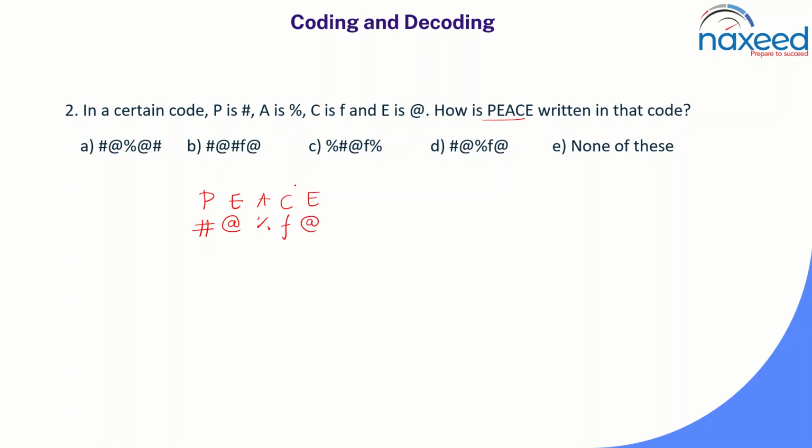So in which option do we have at the rate at the end? Option B and option D do, but which option has this sequence, that is hashtag, at the rate, percentage, small f, and at the rate? Let us observe. Option D has hashtag, at the rate, percentage, f, and at the rate. So option D is the right answer here. Option D has the same sequence.